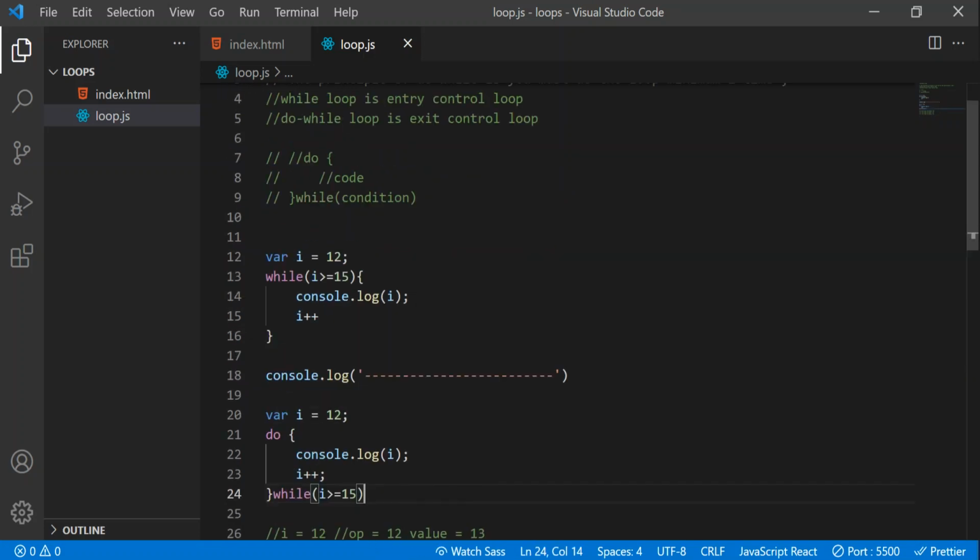But in case of while loop, here first I will be equal to 12. Directly first the condition is going to be checked. Is I greater than 15? I mean 12 is not greater than 15, right? Then obviously control flow will come out of that loop without executing any statement. Okay, so that is the difference between while loop and do while loop.